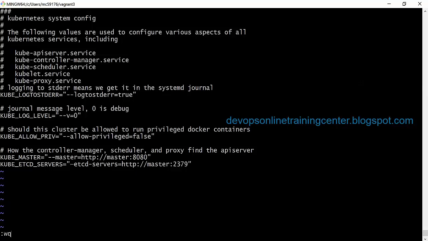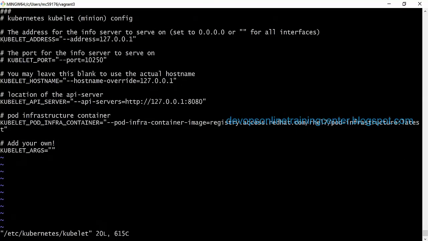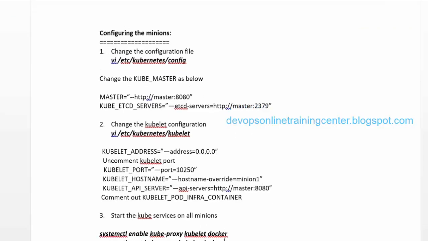Okay, then go to /etc/kubernetes/kubelet. So here kubelet IP address we modified to 0.0.0.0. We uncomment the port, and the host name we specify as the actual host name of the minion 2, right?